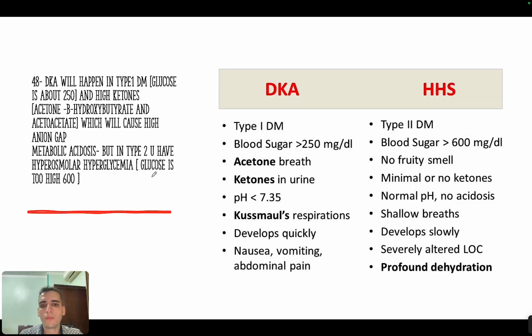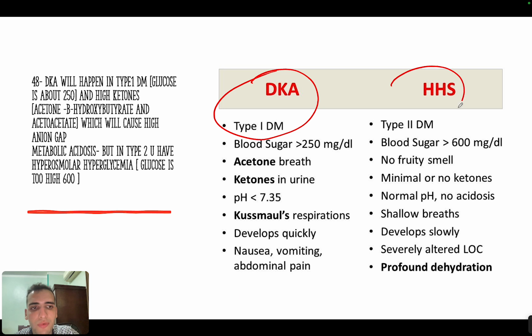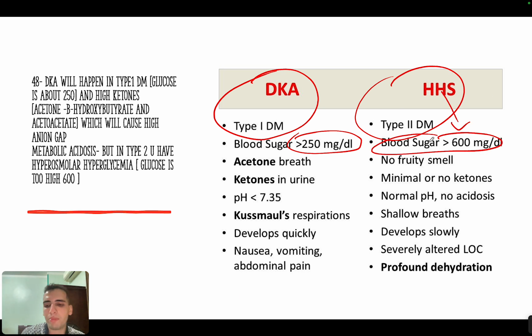Another thing is that we have two conditions that can happen after type 1 or type 2. The condition that happens from type 1 is called diabetic ketoacidosis. The condition that happens from type 2 is called hyperosmolar hyperglycemia, okay? The most important difference between them is that diabetic ketoacidosis will have glucose levels that are not that high, about 250. But hyperosmolar hyperglycemia will have very high blood sugar, which will be more than 600, okay?